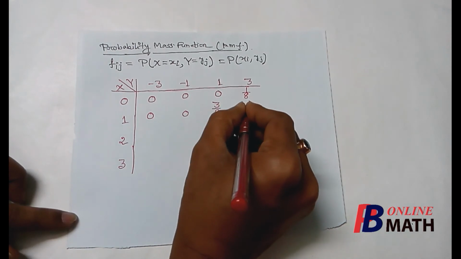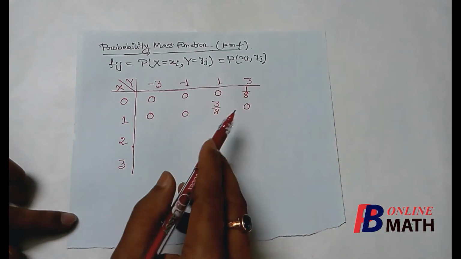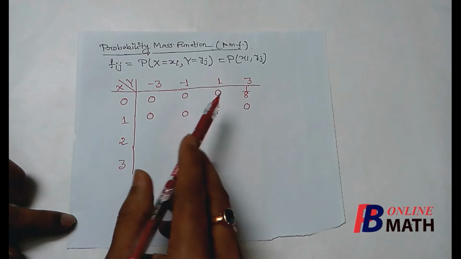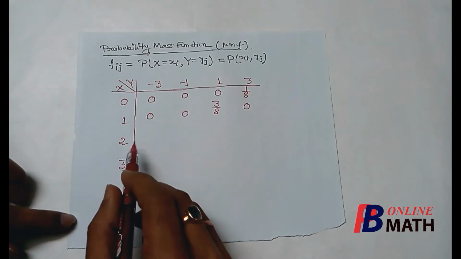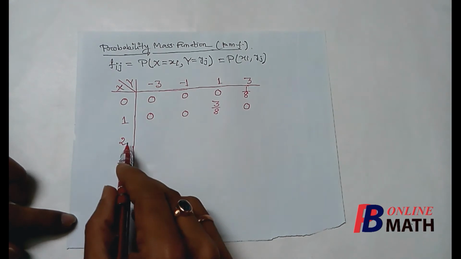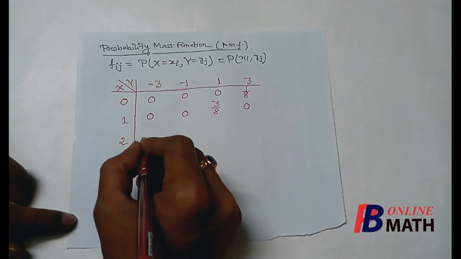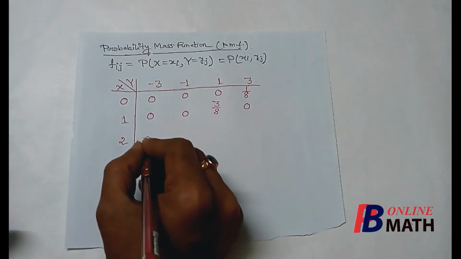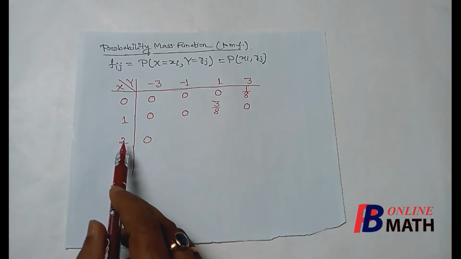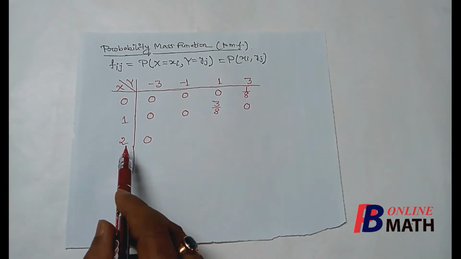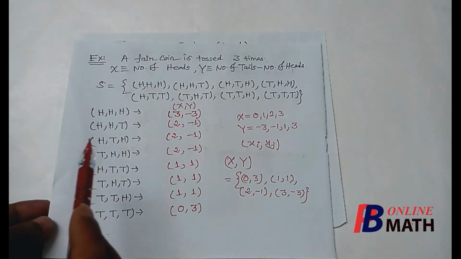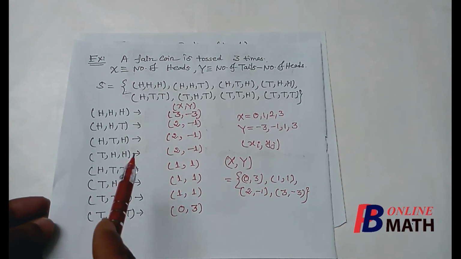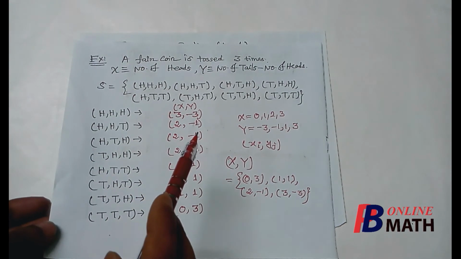Next we shall find that this is equal to 0 because there is no outcome numbered with (1, 3). Next we consider (2, -3). We shall find that there is no outcome numbered with (2, -3), so this is again 0. Now if we consider the next spectrum point, which is (2, -1), here we find that there are 3 outcomes, the second one, third one and fourth one, which are numbered as (2, -1).